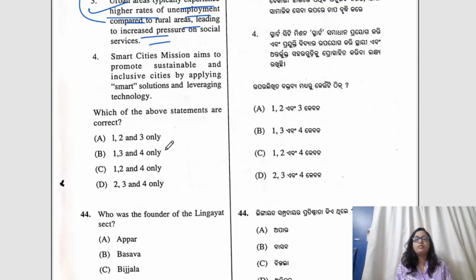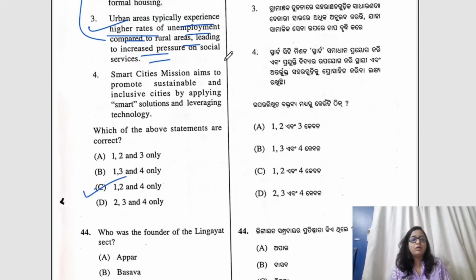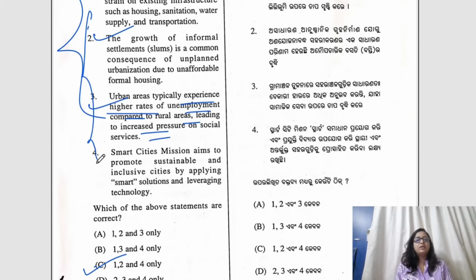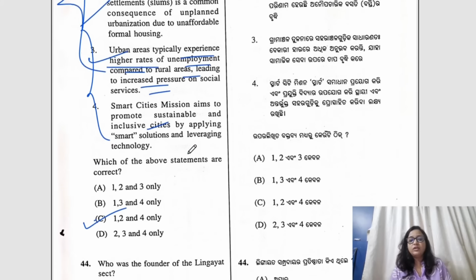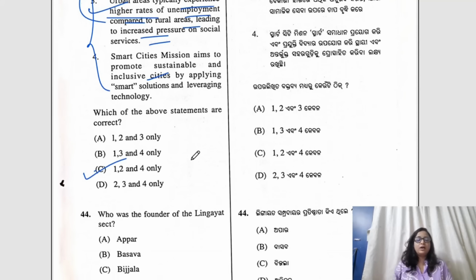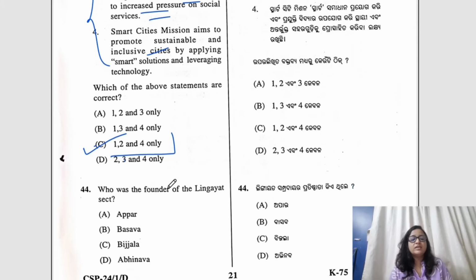Although this is generally correct, we have to wait for the official answer that would be released by the OPSC. But for now, we can consider that the right answer would be C, 1, 2 and 4. All the options here were in news, and all the statements seem to be correct. We have to wait for the right answer here, but most appropriately 1, 2 and 4 would be the correct answer. Moving to question number 44.